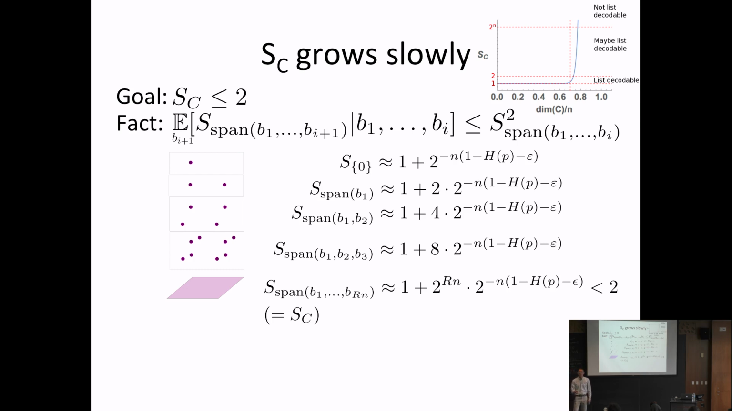Other questions? Okay. So the idea of Guruswami, Håstad, Sudan, and Zuckerman is that, well, if this happens in expectation, then surely there exists some choice of B1 such that the first line holds, and there exists some choice of B2 such that the second line holds, and so on. And that means there exists some choice of basis vectors such that the potential function grows slowly. So there exists some choice of basis vectors such that you get a code that's list decodable. And that's the entire proof. It fits on a page.